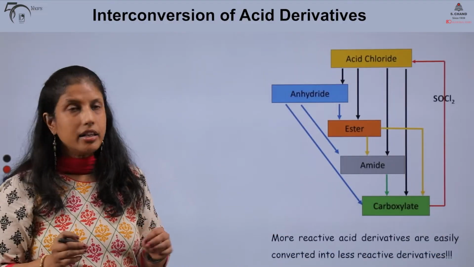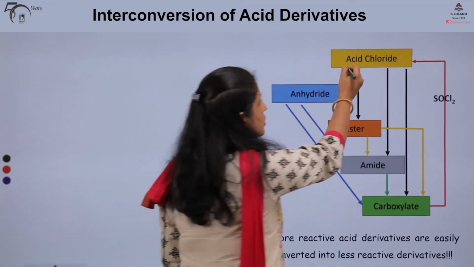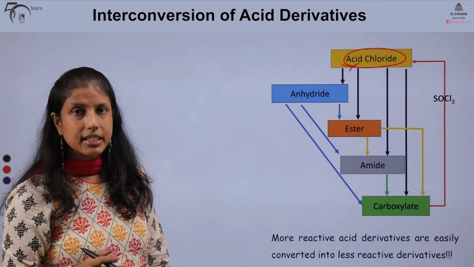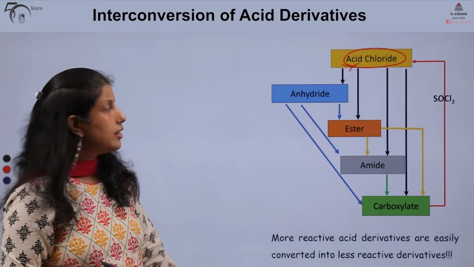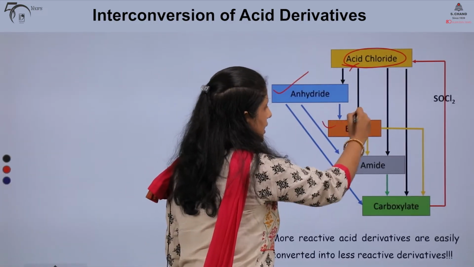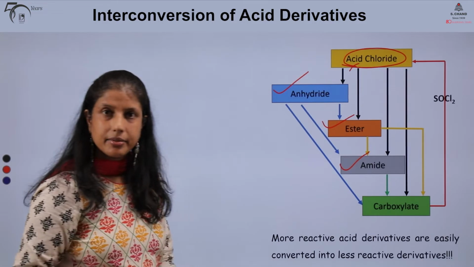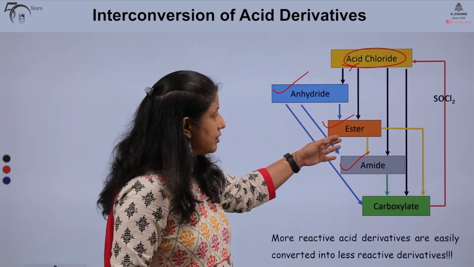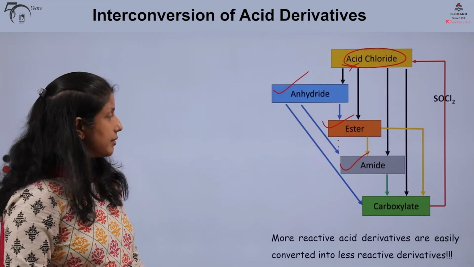So, here you can see that our most reactive acid derivatives, the acid chlorides, can readily be converted to the anhydrides, the esters, the amides. Our anhydrides can be converted to the esters, the amides.